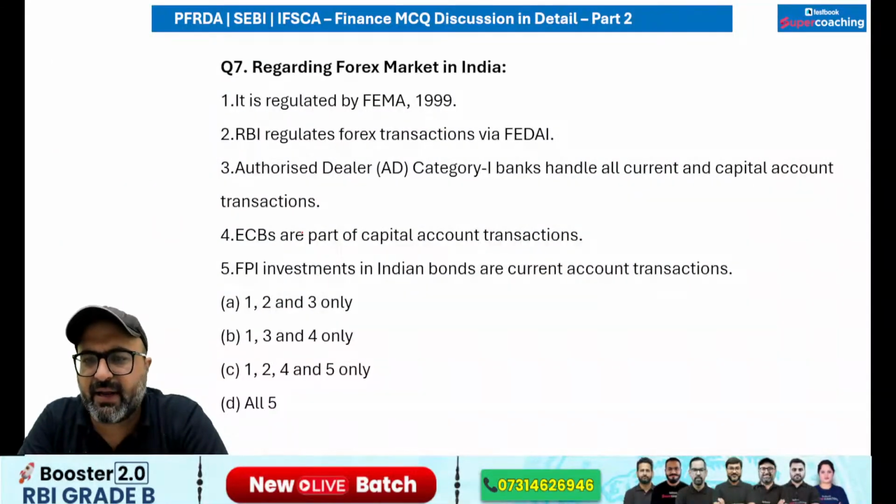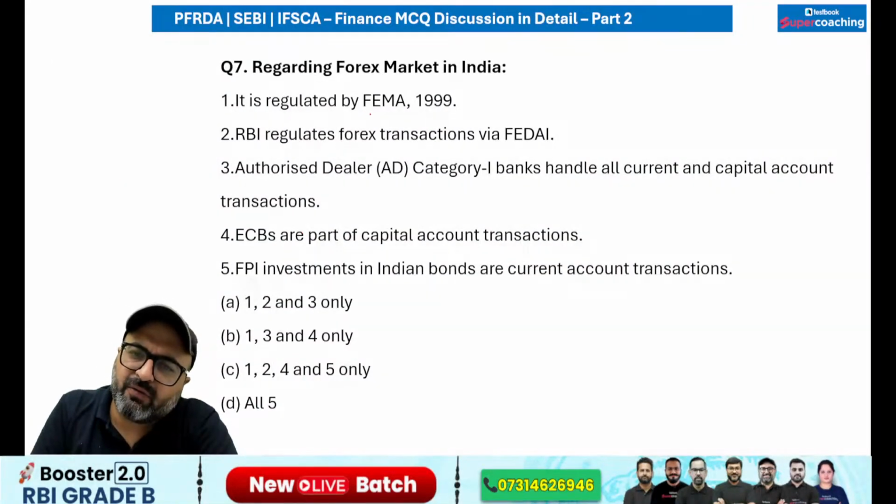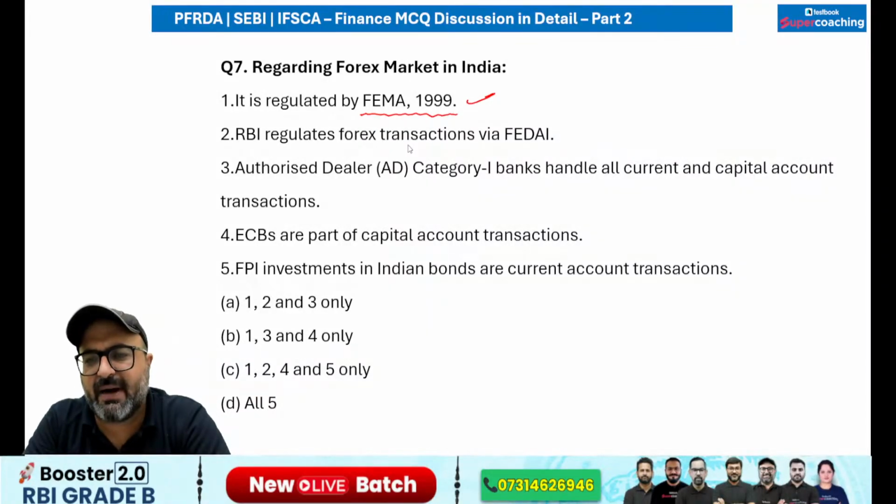Next, regarding the Forex market in India. Forex market in India is regulated under Foreign Exchange Management Act 1999. That is absolutely correct. RBI regulates Forex transactions via FEDAI. I would say FEDAI is an industry body. It is not a regulator.